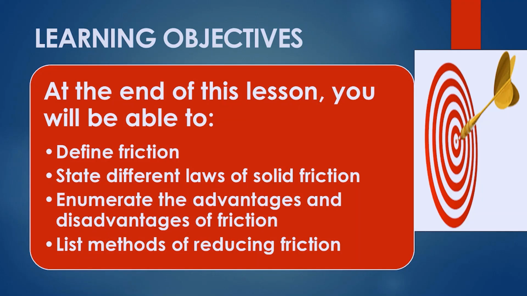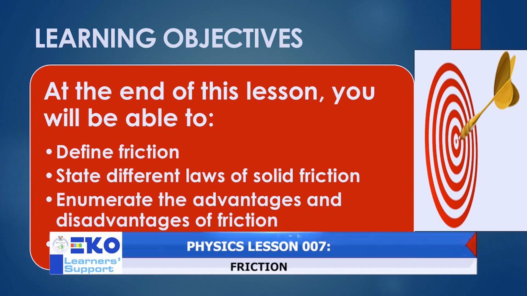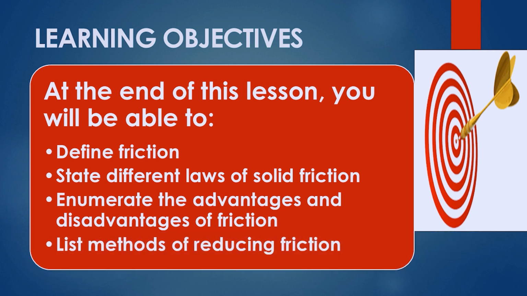So there's something I'm expecting from you. What I'm expecting from you is that at the end of this lesson, you should be able to define friction. You should be able to tell me convincingly what friction is. Not only that, you should be able to tell me the laws governing solid friction. More so, you should be able to enumerate the advantages and disadvantages of friction. Further, you should be able to list different methods of reducing or minimizing friction.